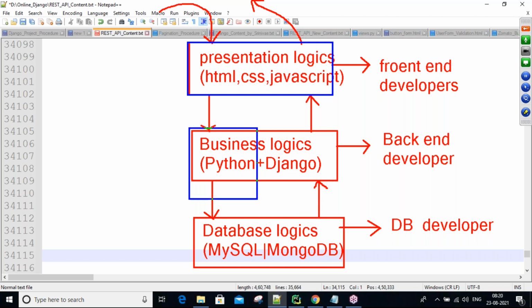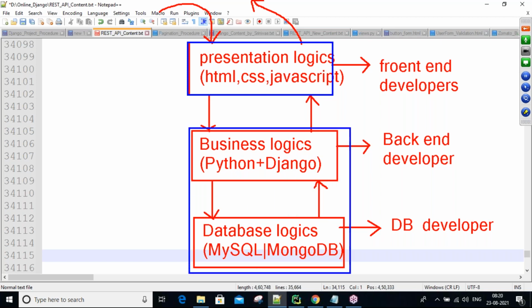So Django must communicate with the database, and it must also communicate with the front end. The back end logic is responsible for communicating with the front end to receive the user data and give confirmation to the users, and it is also responsible for communicating with the database to store the data permanently and to get data back whenever you want. So all these things, Django with the presentation and Django with the database, we are going to learn together in our session.